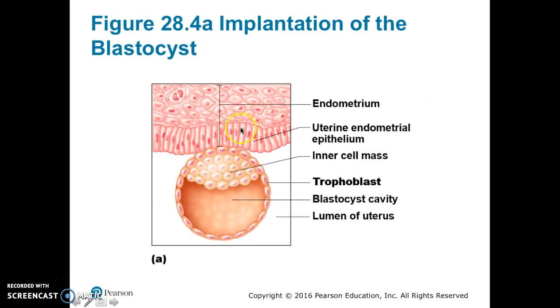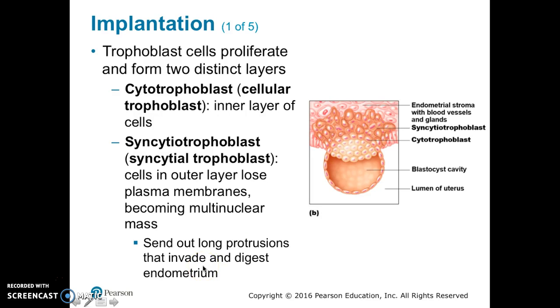Here we see the trophoblast implanting on the uterine endometrial epithelium. This whole area is the endometrium. This is the trophoblast, this is the blastocyst cavity, and this is the inner cell mass. The trophoblast cells proliferate and form 2 distinct layers. The first is the cytotrophoblast, or the cellular trophoblast. This is the inner layer of cells, and you can see that here, right at the implantation site.